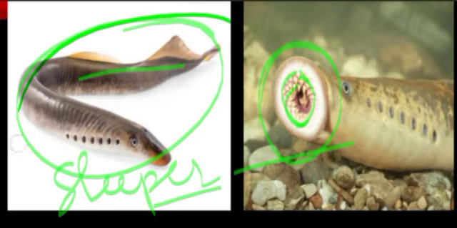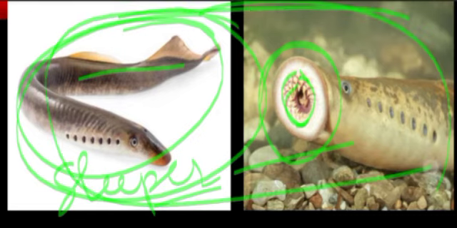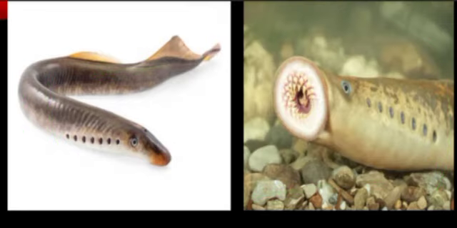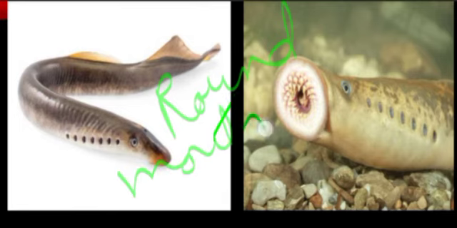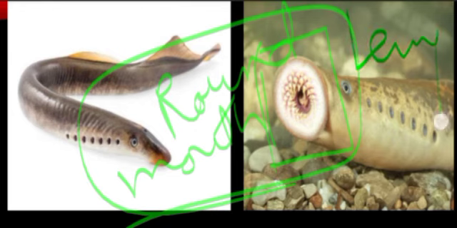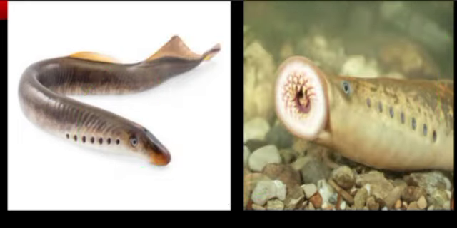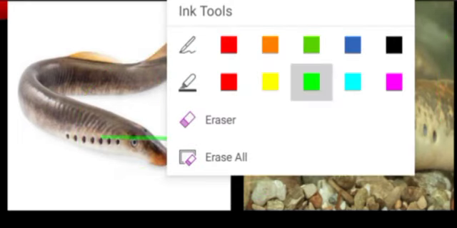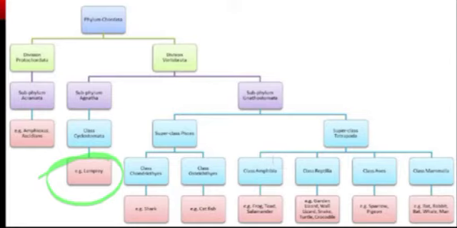And this lamprey or Cyclostomata category is also called round mouth animals, because they have a round mouth. That's why they are included in Cyclostomata. So this is the lamprey, a jawless fish.